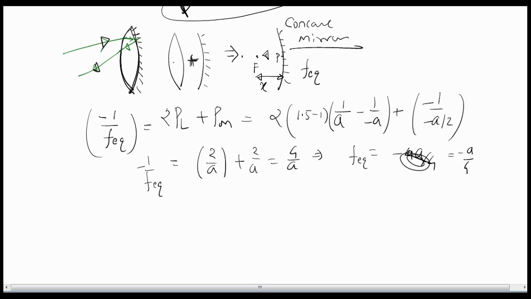So if this concave mirror has an effective focal length of minus a by 4, the eyes should be before the focal length, in between pole and focus. So the distance of the eyes from the lens system should be less than a by 4. Hence the correct answer should be a by 4. Answer. Thank you.